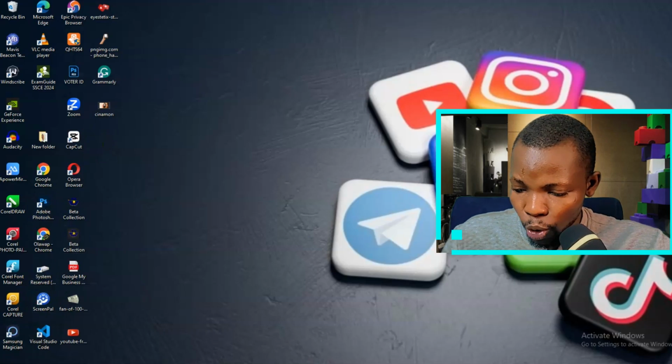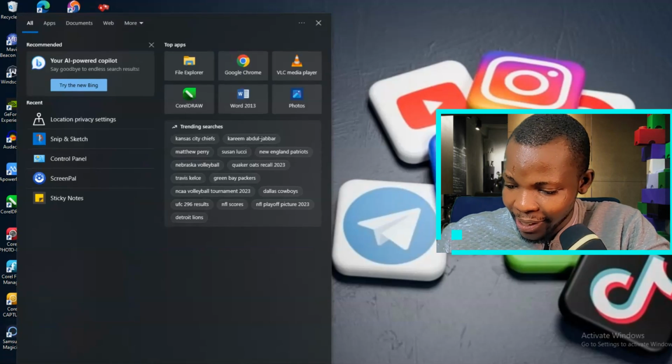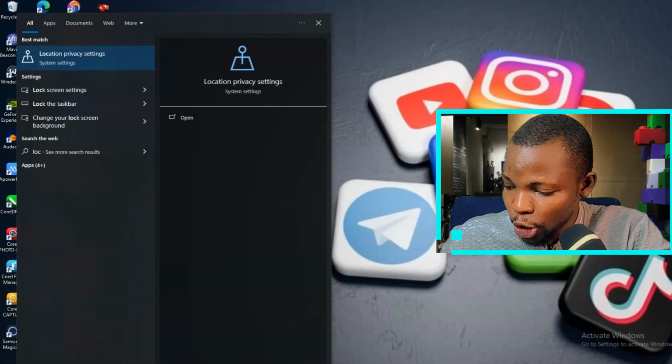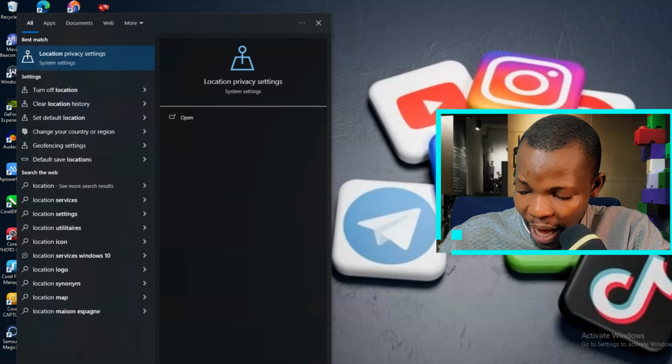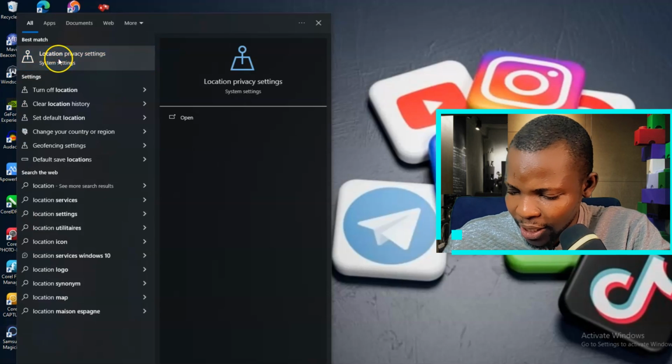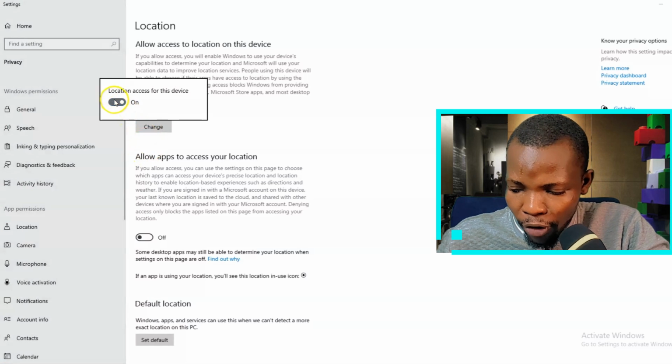And if you are using a PC also, try as much as possible to turn off the location on your PC. And if you don't know how to turn off your location on your PC, I'm going to show you right now. All you have to do is to simply go to your search bar and type location privacy settings. Now, just like you can see it here, just click on it and select change, then turn off your location access. Simple as that, easy peasy. Now let's proceed with the PayPal account creation.